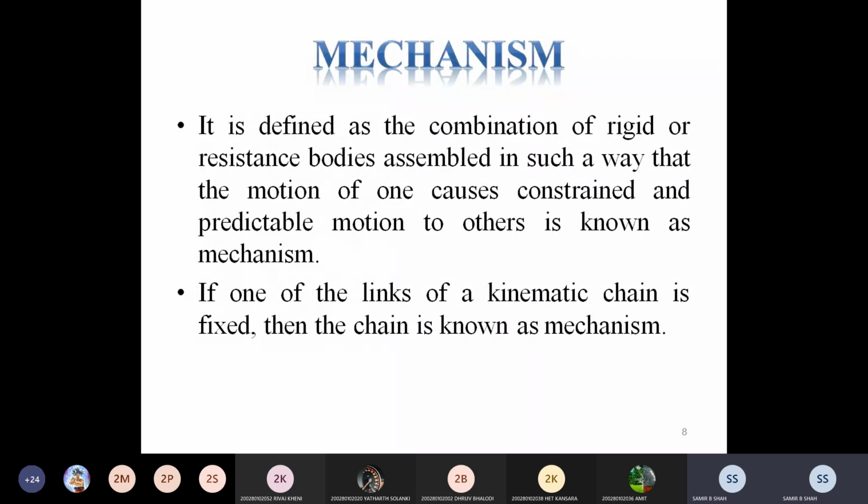A mechanism is a combination of rigid or resistant bodies assembled in such a way that the motion of one causes constrained and predictable motion of the other. If one of the links of a kinematic chain is fixed, then the chain is called a mechanism. You just remember the last line. I will explain the whole paragraph of what a mechanism is.